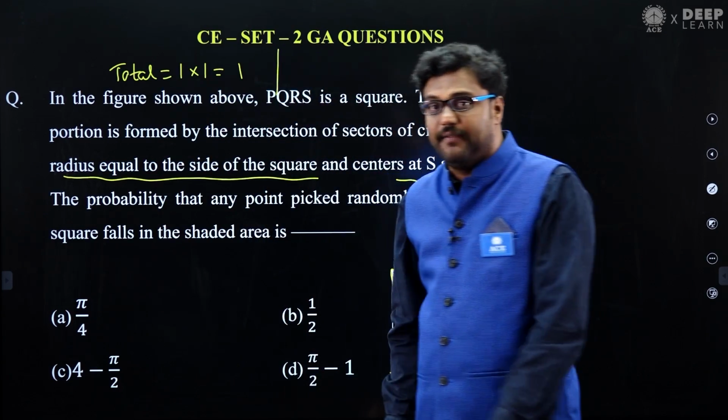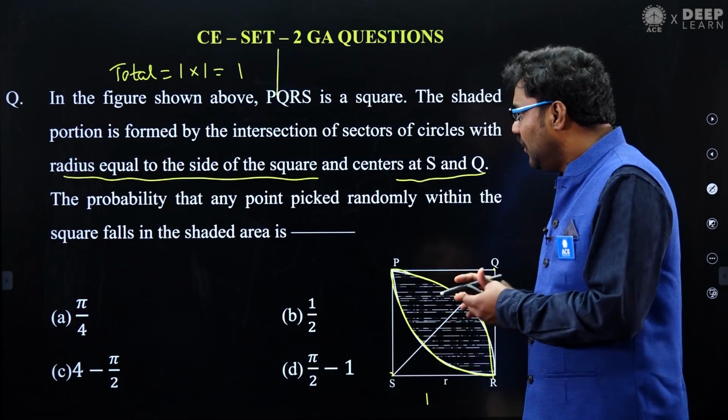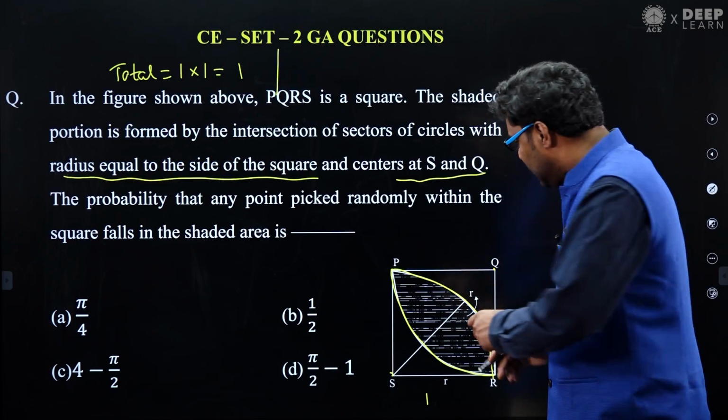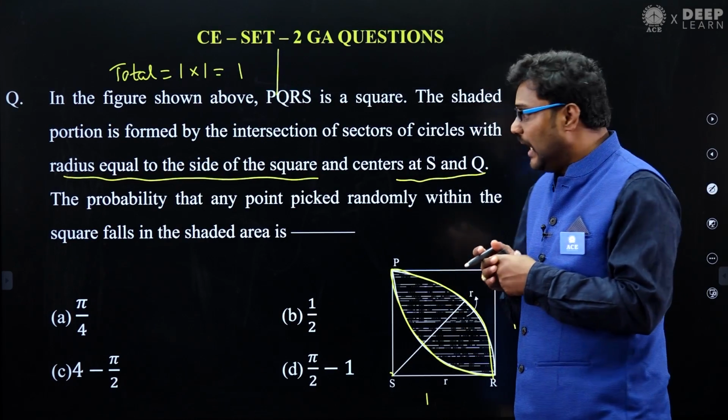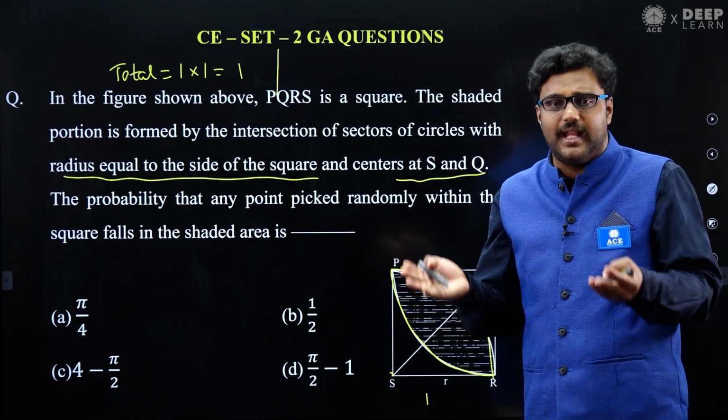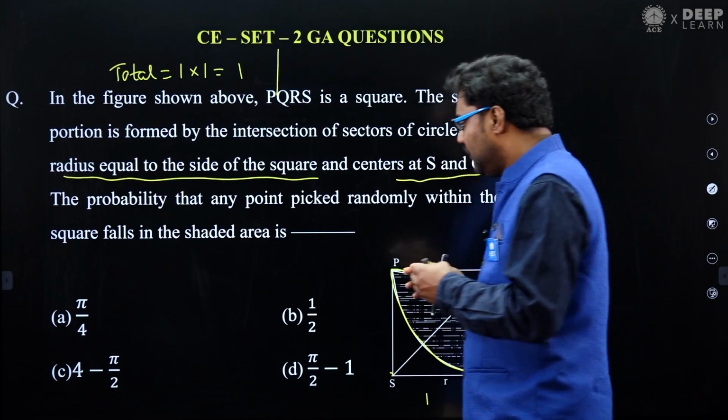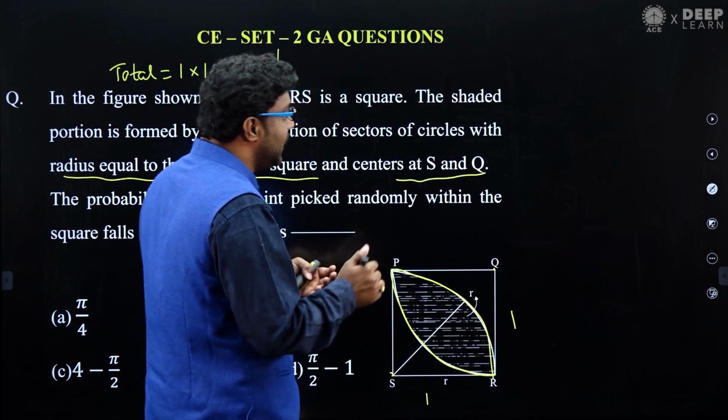You want to find the favorable area. The favorable area here is this shaded portion. How to find that shaded portion? I'll explain elaborately, then you can minimize; we can simplify that later.